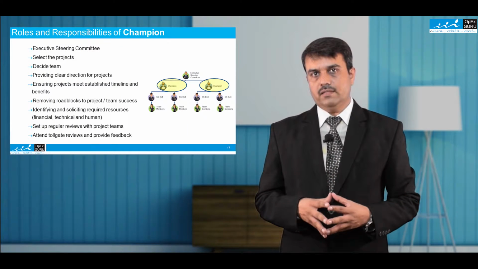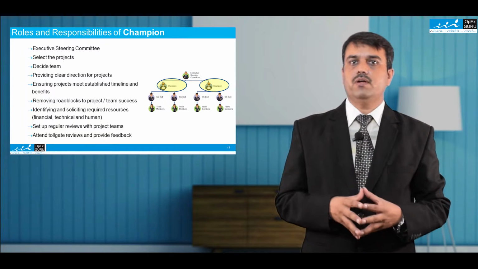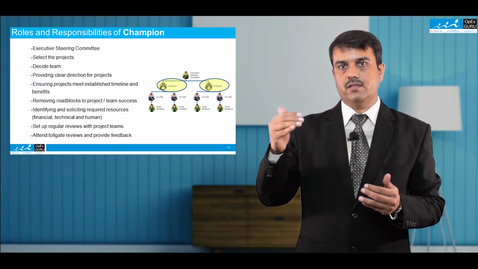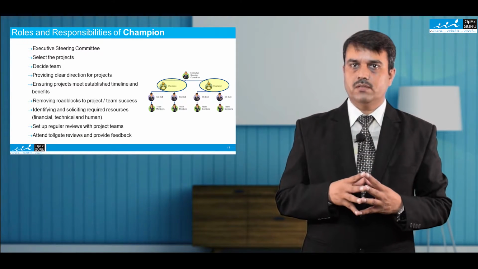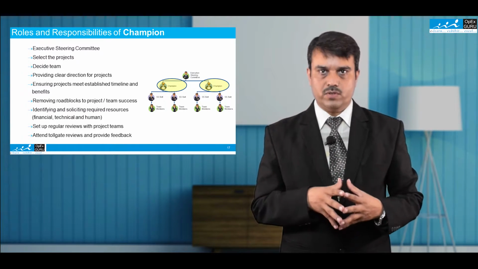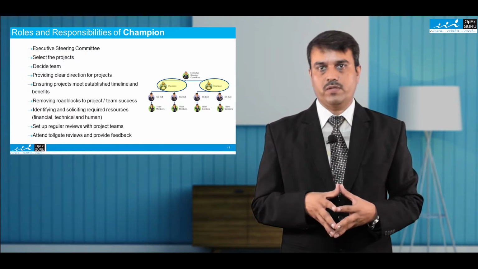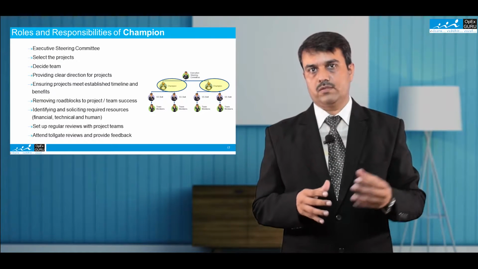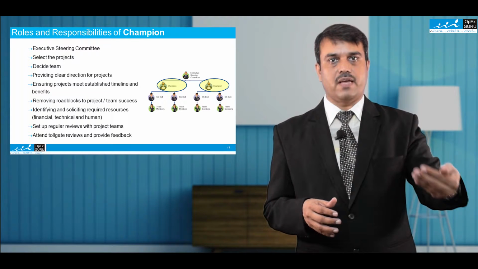Next in the hierarchy is the champion. The role of the champion in Six Sigma is very important. Champions are usually senior leaders who are heading a particular function. Champions will identify the project, and they are also responsible for selecting the projects. They will identify the resources and the teams who will work on Six Sigma projects. One of the major roles of the champion is to remove the roadblocks. They will ensure that the Six Sigma project is progressing as desired.